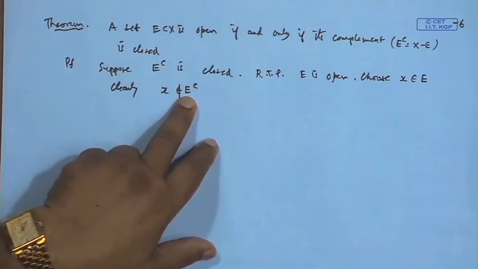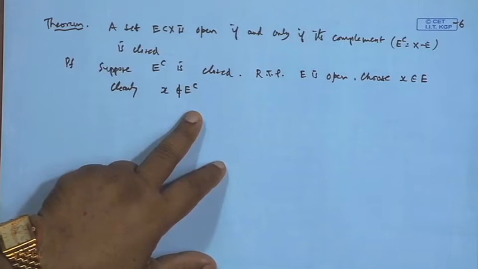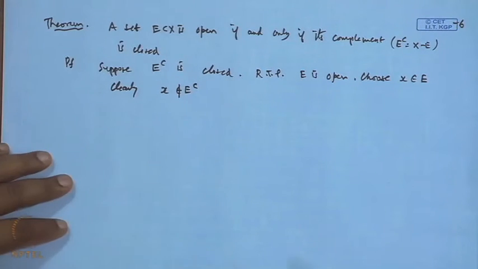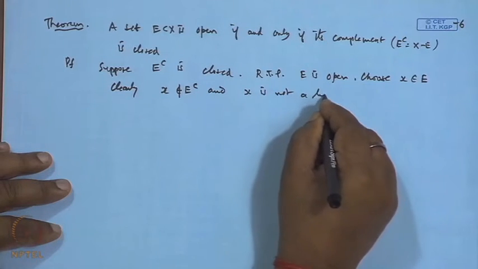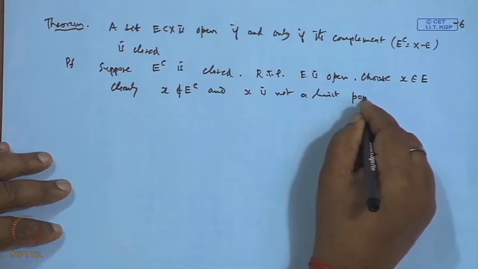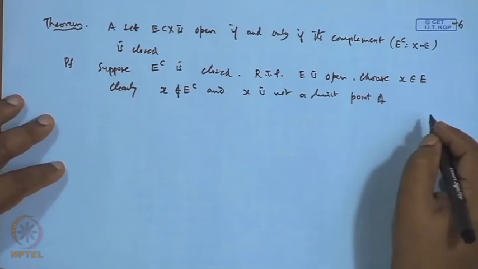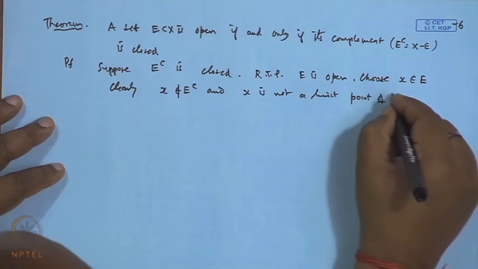Now further, x is not a limit point of E complement. Why is it not a limit point of E complement?